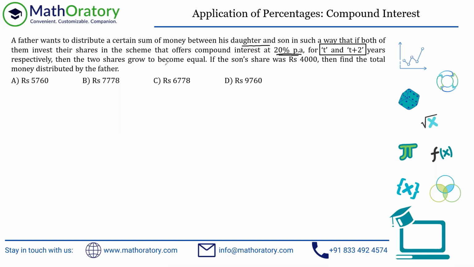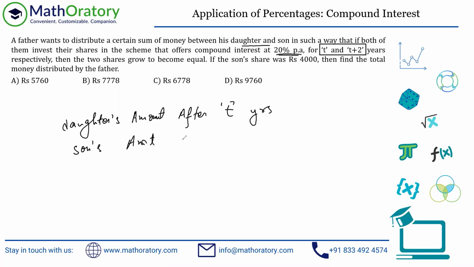Then the two shares grow to become equal. Okay, great. So effectively, the daughter's amount in the scheme after T years and the son's amount after T plus 2 years should become equal, right?